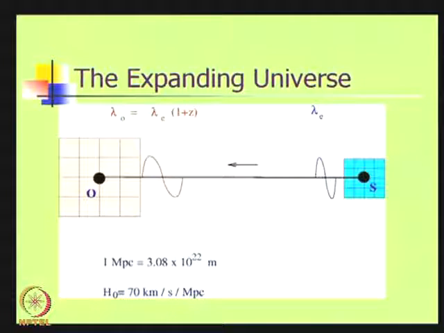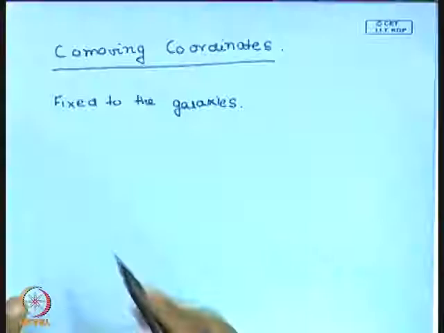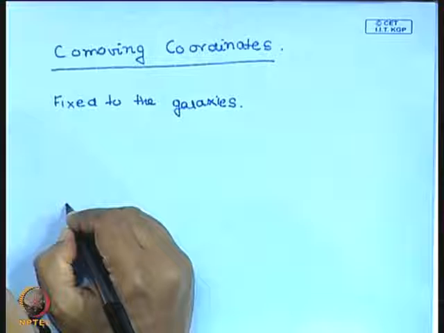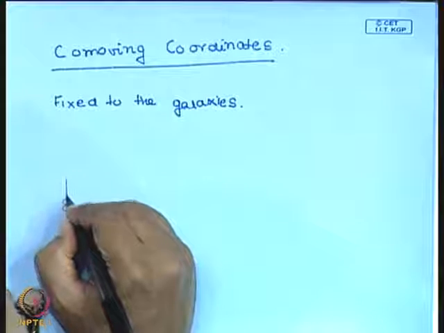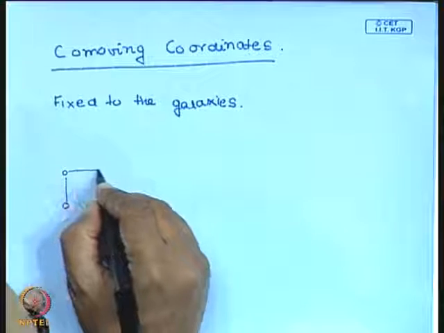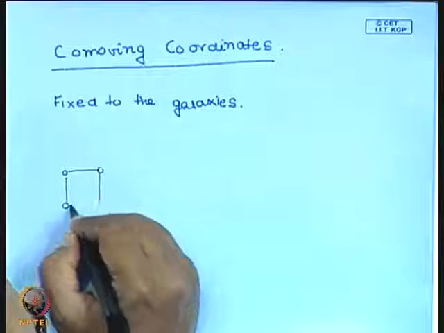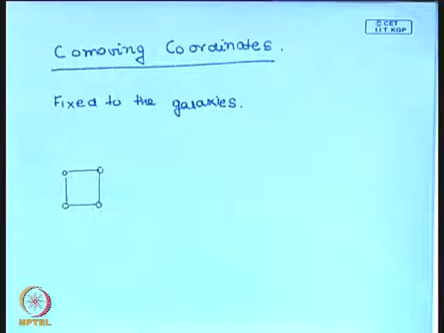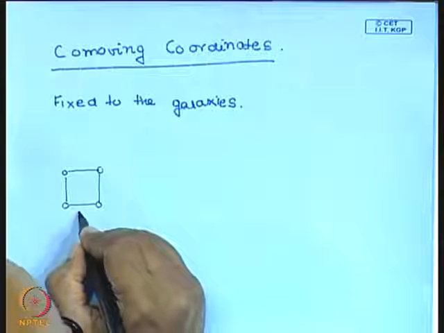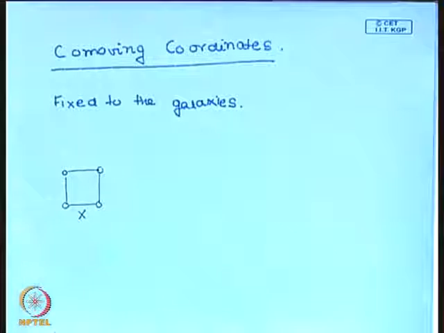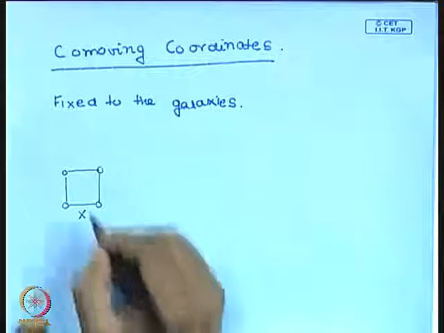So let me just draw a picture and explain this to you. This is, let us say, a small part of that picture and these are 4 galaxies and this is my comoving coordinate, which I denote as x.